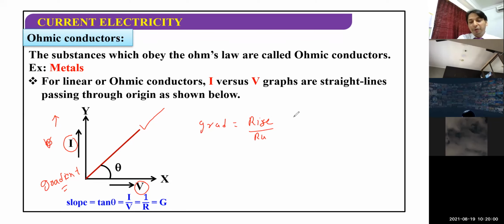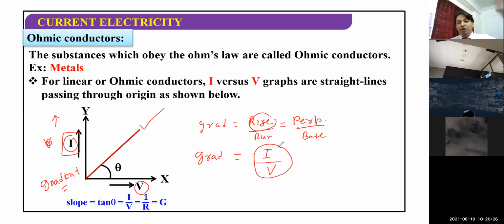In mathematics, generally, this is rise over run. Along the rise, the y-axis, I have the value of current. Along the x-axis, that is the run, I find it is voltage. So the gradient is I upon V. And now please compare with Ohm's law, children. What is Ohm's law? As per Ohm's law, R is equal to V upon I. And here it is I upon V.